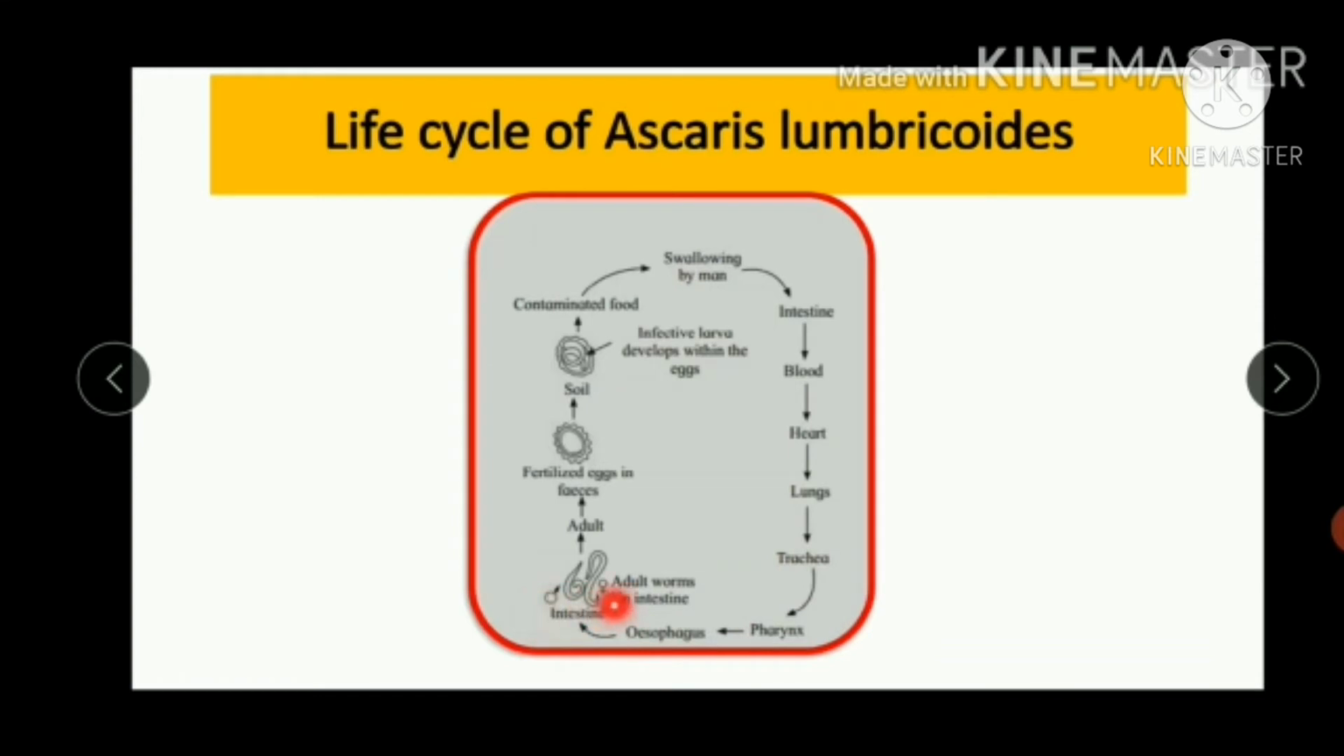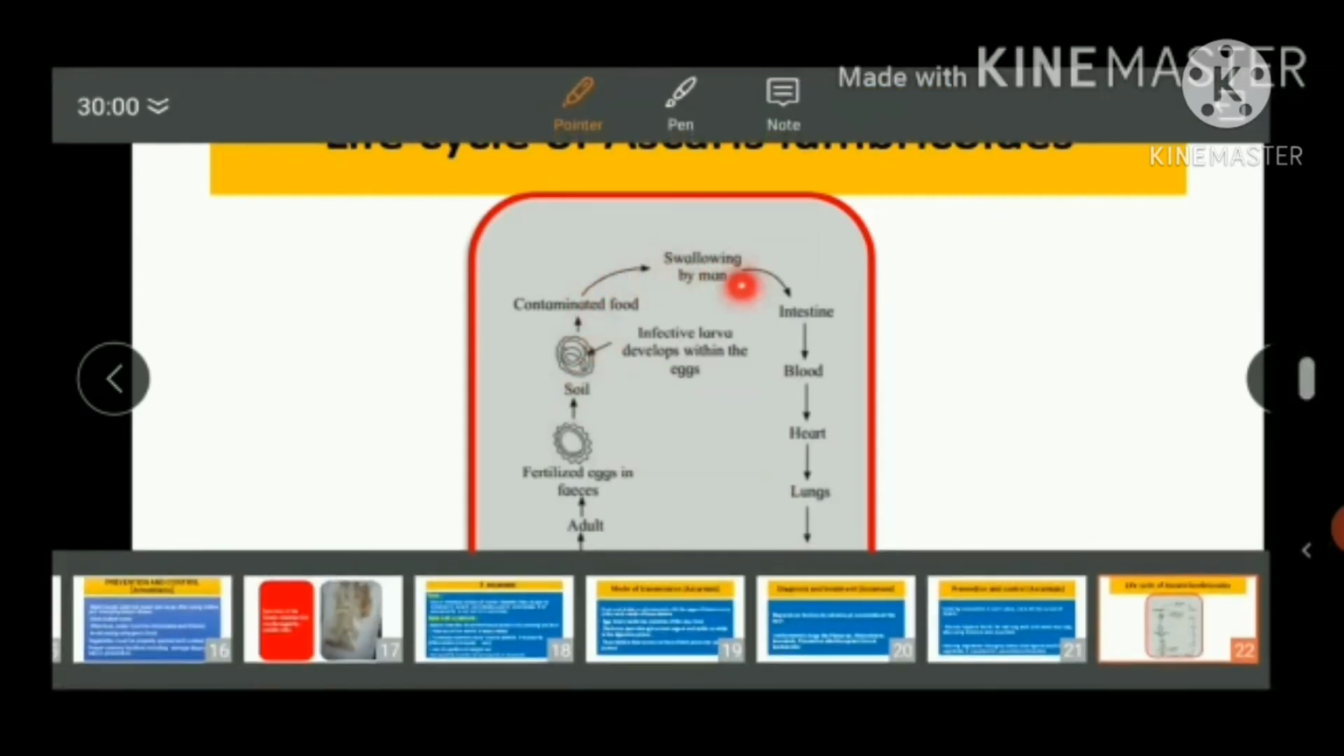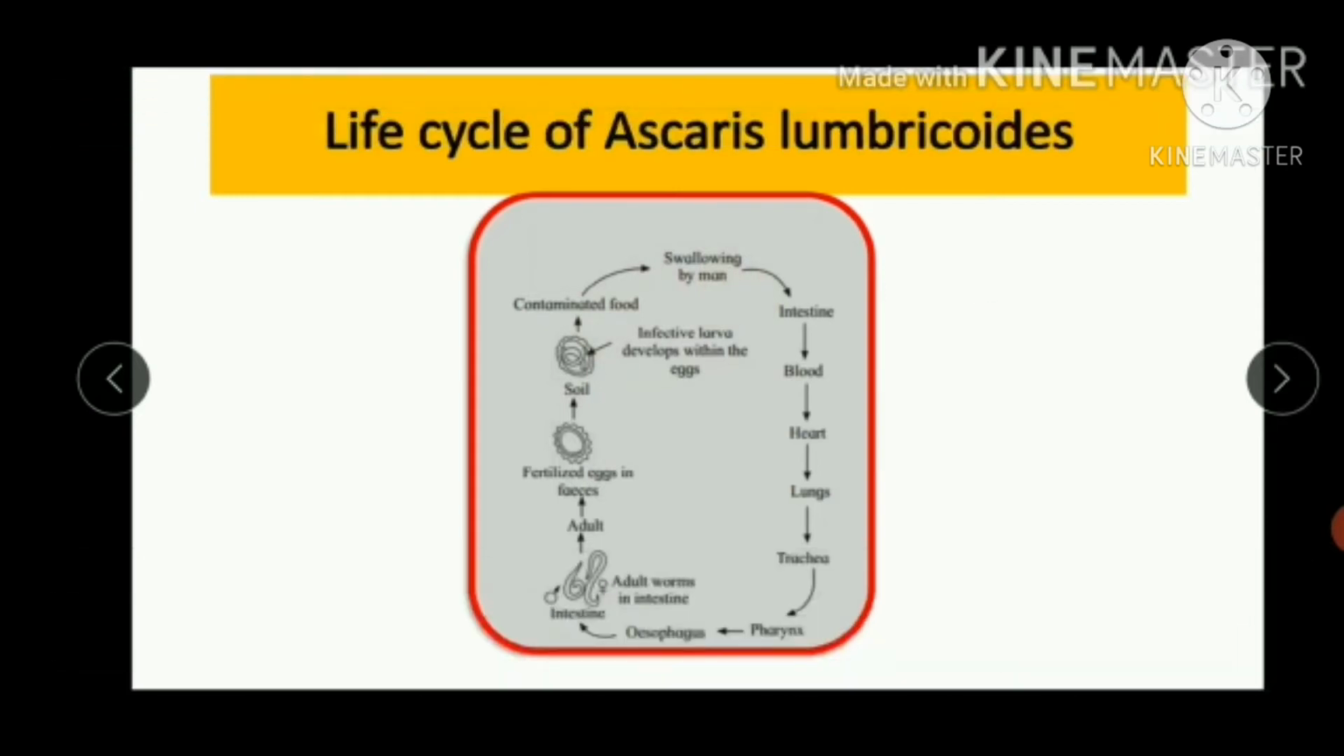These are the male and the female gametes. They fertilize and convert into adults. The fertilized eggs are present in the fecal matter of that infected person. The eggs are mixed in the soil. If this soil is contaminated and we consume contaminated food, again it is swallowed by man and the eggs enter the intestine of that human.